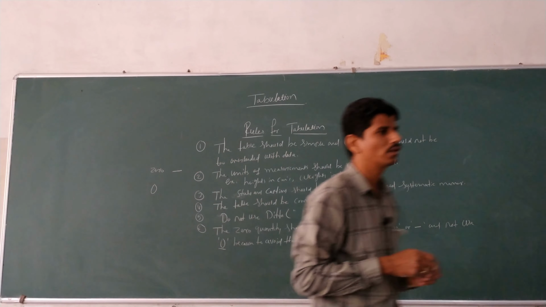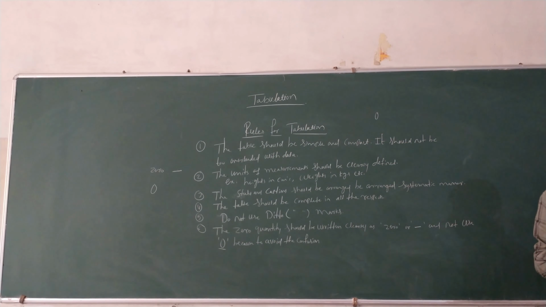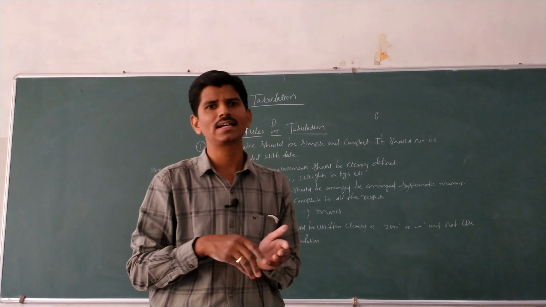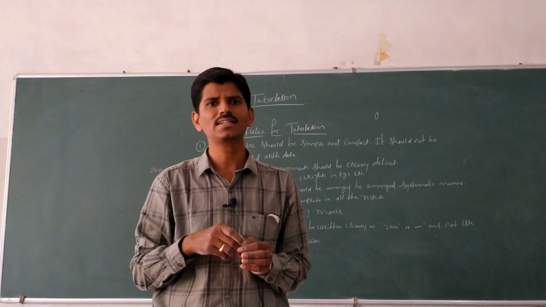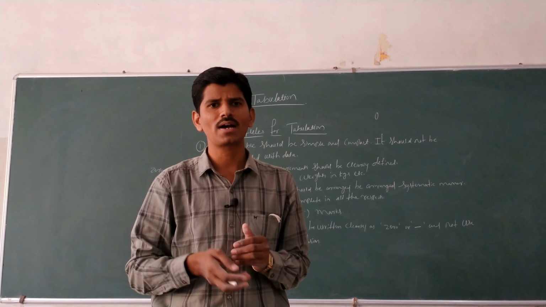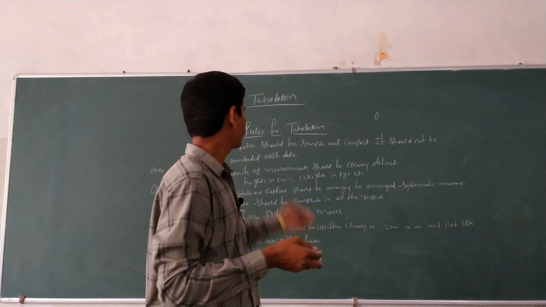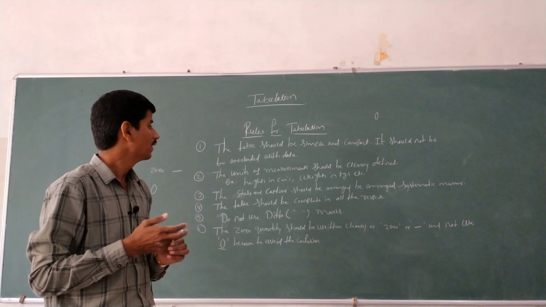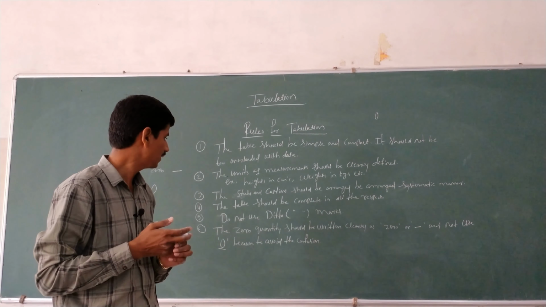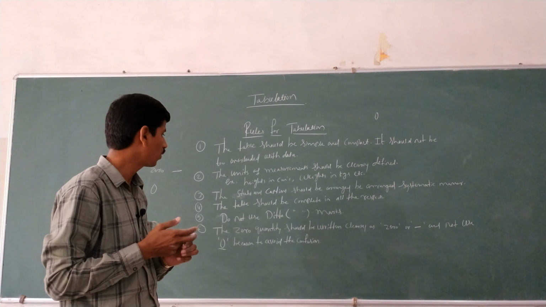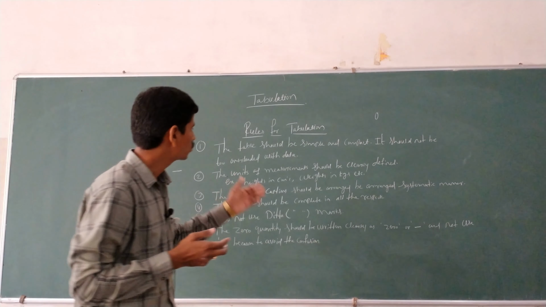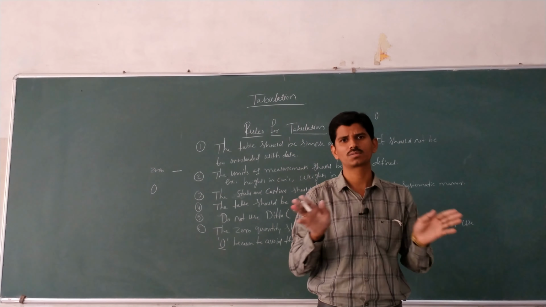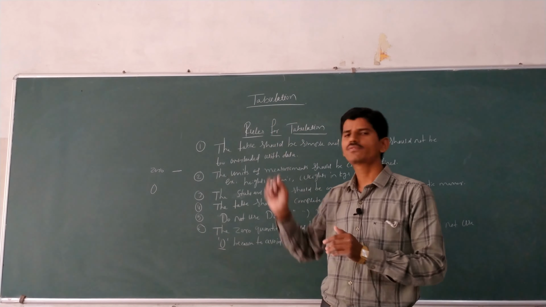Okay, these are the rules for tabulation. Let's recap. Here the first rule is what? The table should be simple and compact. It should not be too overloaded with details. The second one is the captions and stubs should be arranged in a systematic manner. Third one is do not use ditto marks. The next, fourth one is what? The units of measurement should be clearly defined. The next, fifth one is the zero quantity should be written clearly as zero or dash, and not as a slashed zero, to avoid confusion. The next, the table should be complete in all respects. It must be filled up completely, nothing should be left blank. Okay, these are the rules for tabulation.